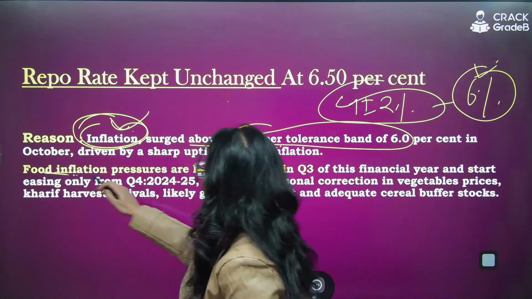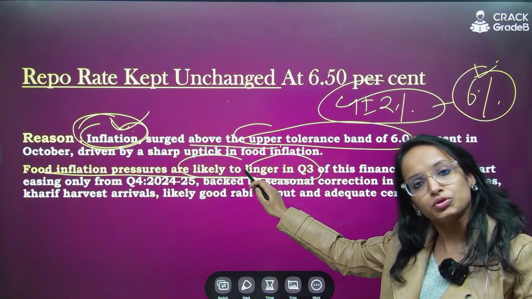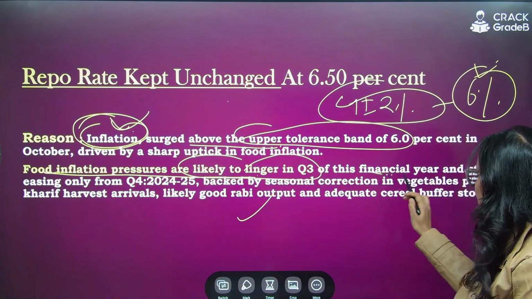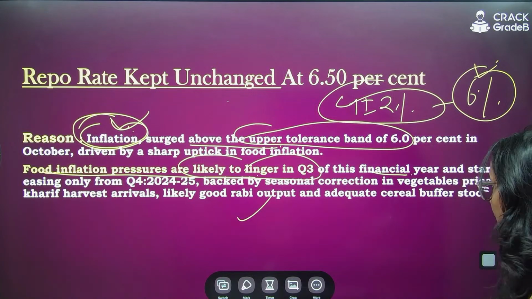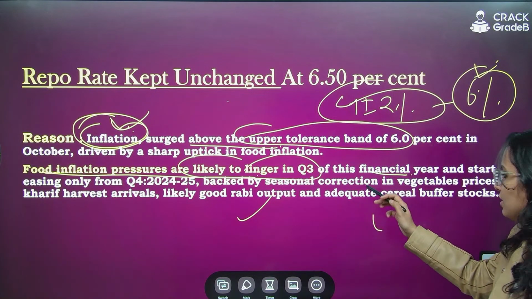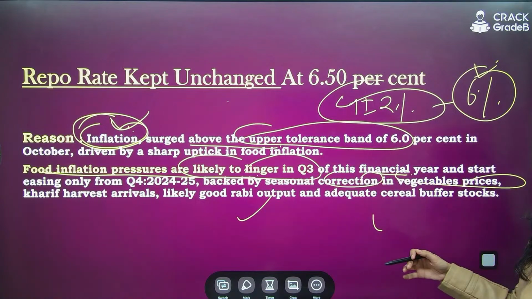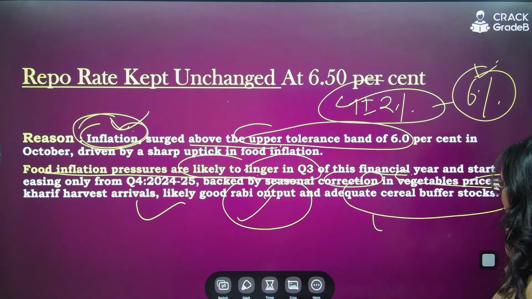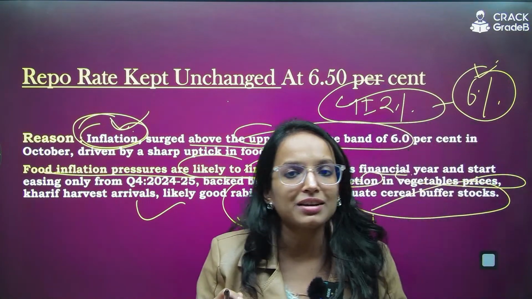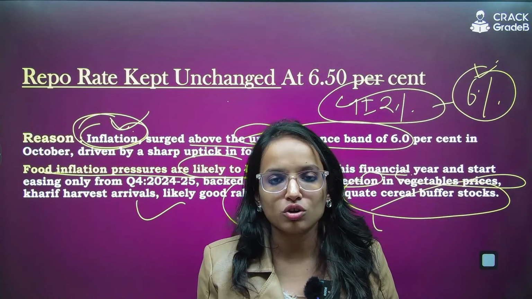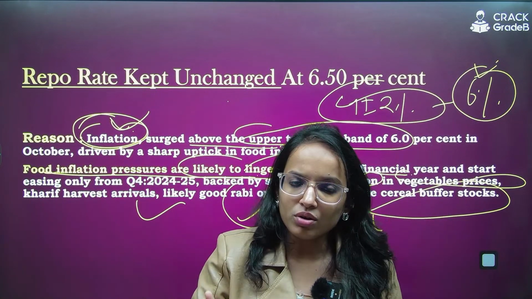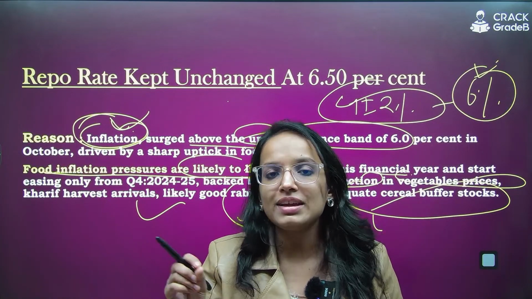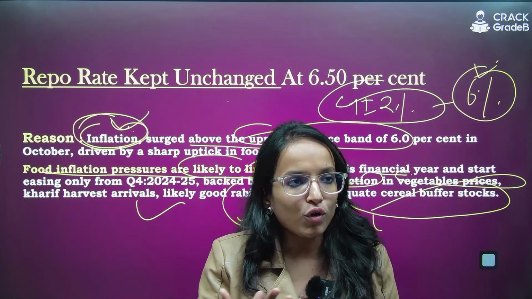Then food inflation pressures are likely to linger in quarter 3. They are expecting food inflation to be higher in quarter 3 as well of this financial year. But there can be some seasonal corrections in the vegetable prices, Kharif harvest arrivals, good Rabi output and adequate cereal buffer stocks. See, presently Rabi season is going on, right? The winter crops. So if the Rabi crops are good, harvested in good amount, then inflation can be moderate. But since it is only expectation, time will tell what the inflation would be.